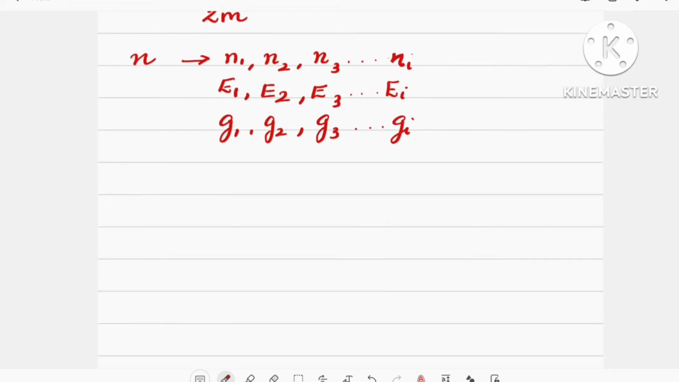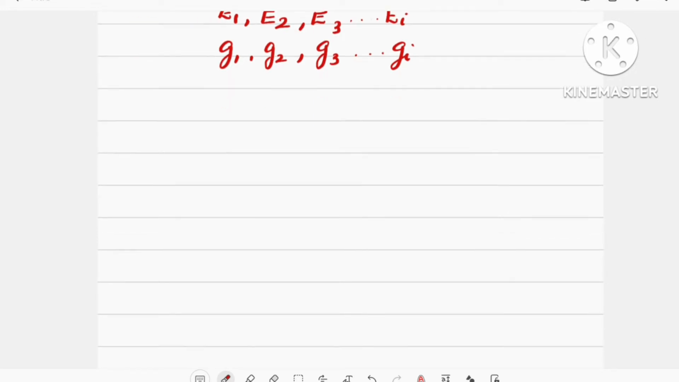Then from the context of Bose Einstein distribution statistics, we can write Ni, that is the most probable distribution, will be given by the equation Ni is equal to Gi divided by e raised to alpha plus beta epsilon i minus 1.